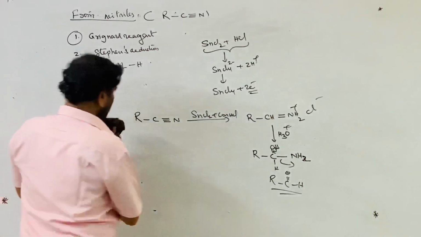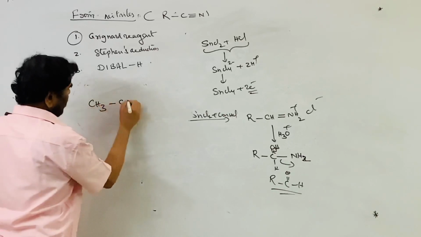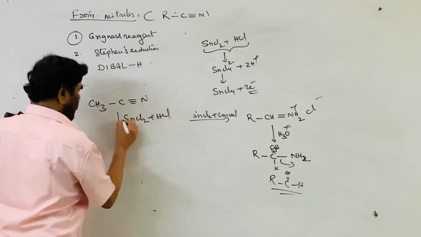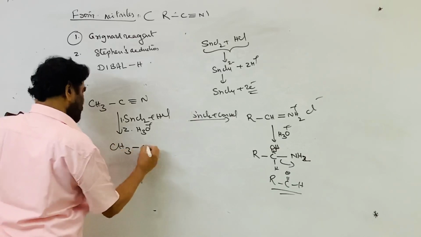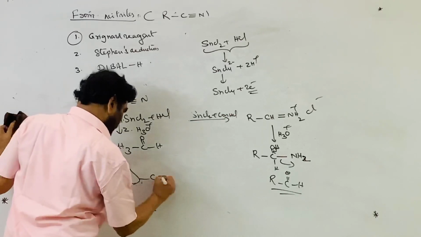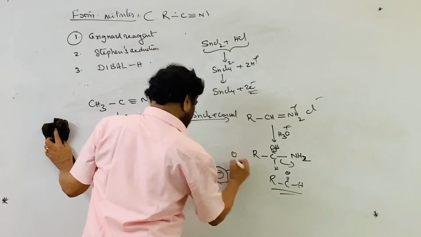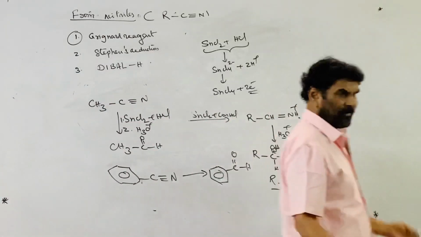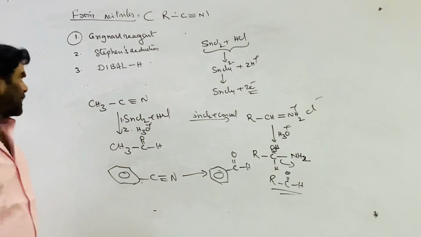So that is the preparation from cyanides. Methyl cyanide, or ethanenitrile, on treatment with SnCl2 plus HCl followed by acidification gives acetaldehyde. Benzonitrile, or phenyl cyanide, on reaction gives benzaldehyde. That is one way, Stephen's reduction: you can directly convert cyanides into aldehydes.